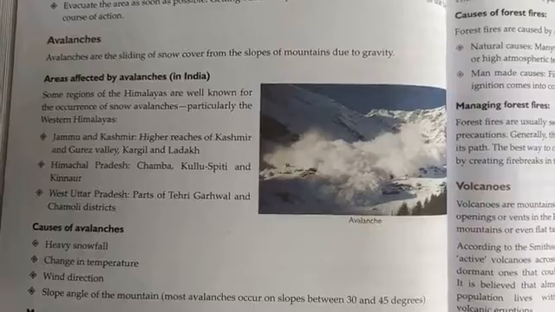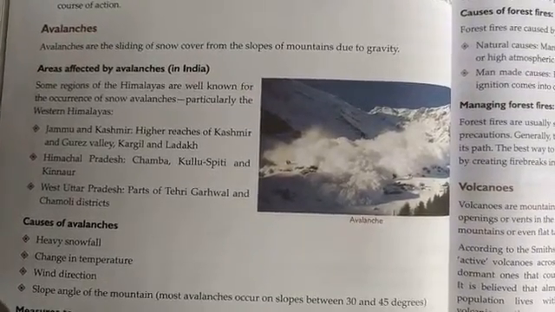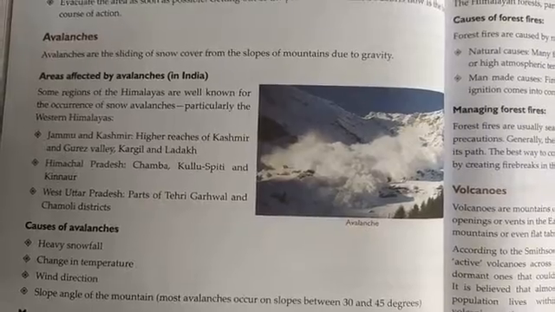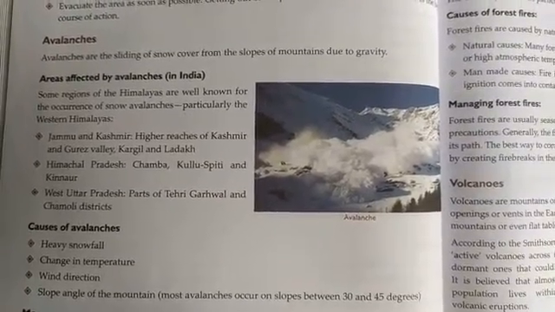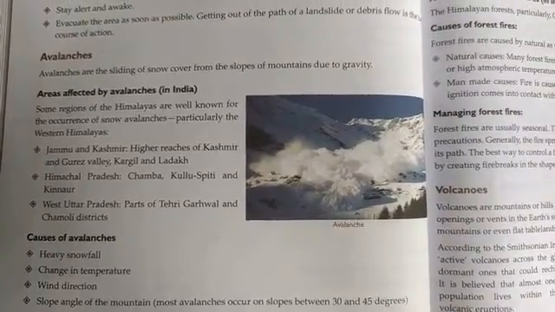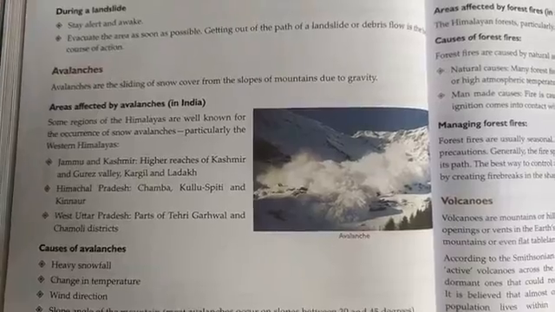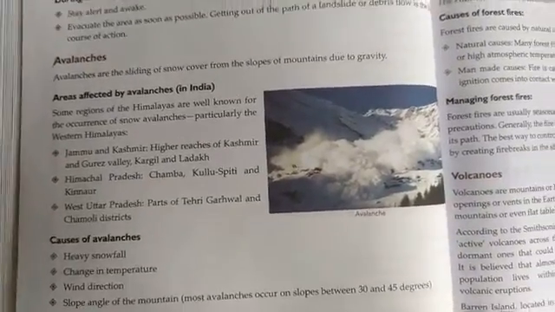So now let us continue with avalanches. So avalanches are the sliding of snow cover from the slopes of mountains due to gravity. So avalanche is the rapid falling of a mass of snow, ice caps, and rocks down the mountainside. It is also caused due to gravity.